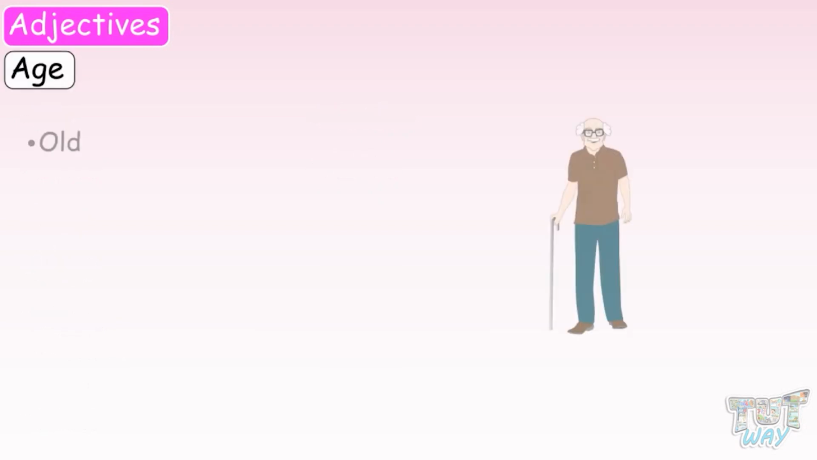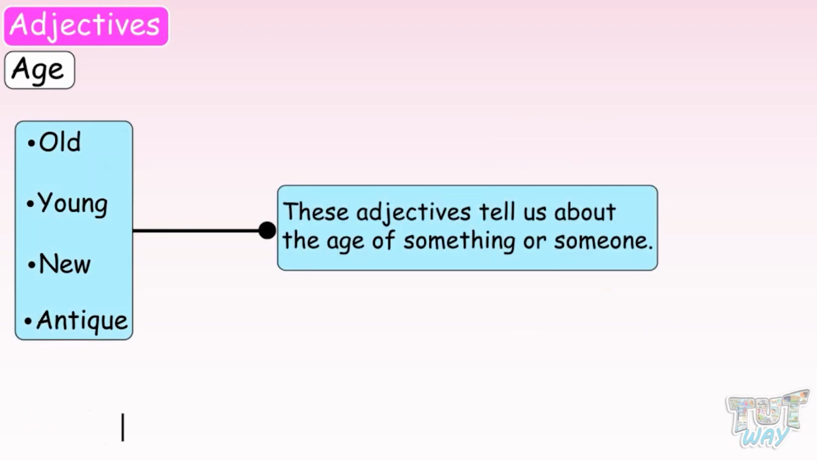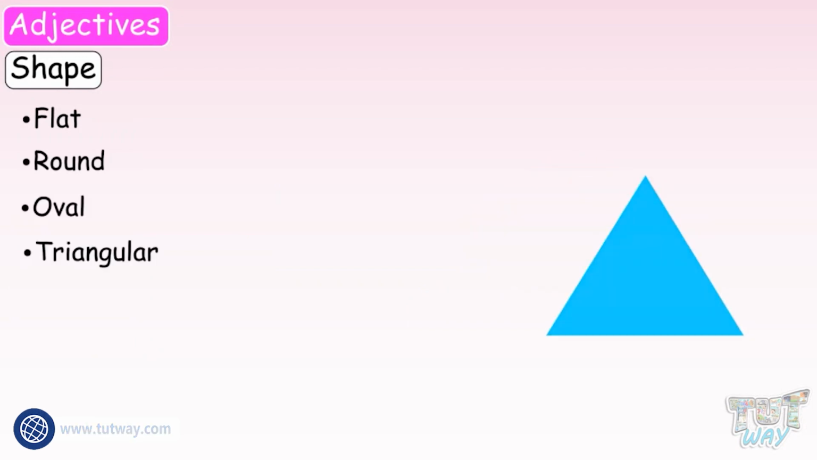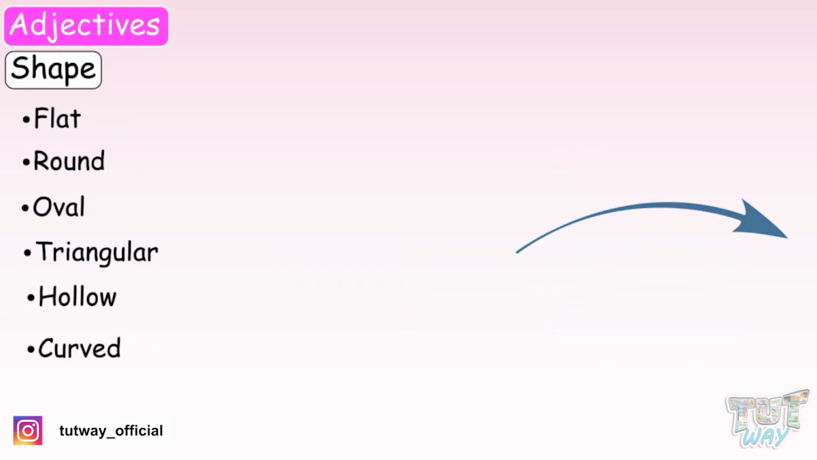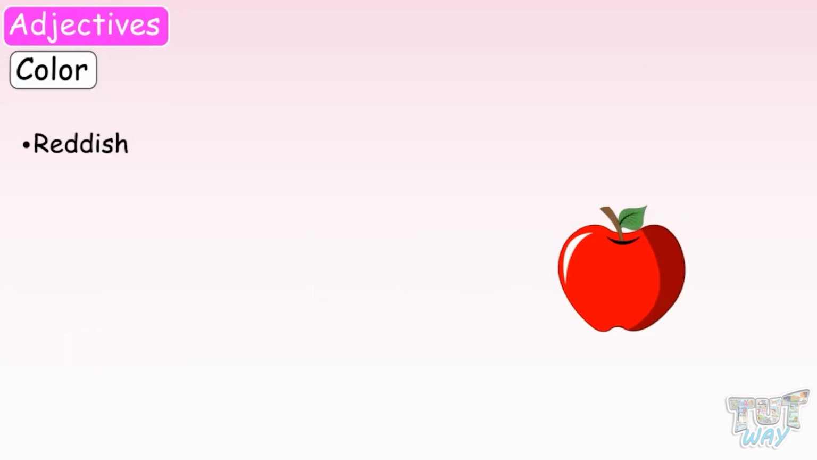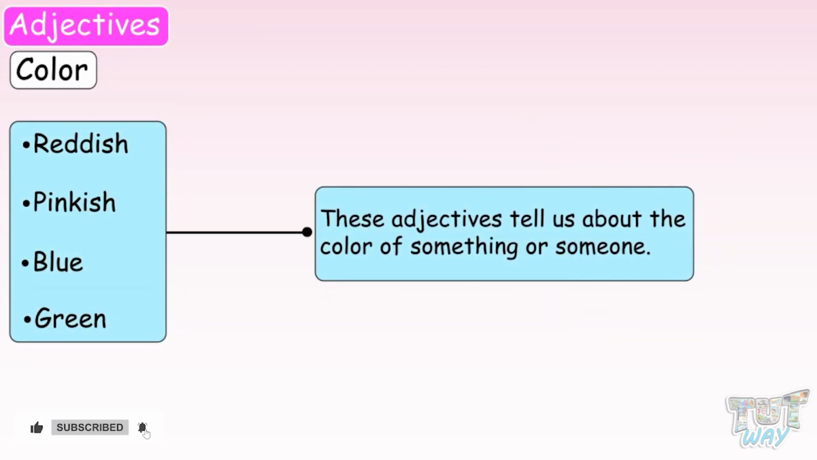Age: old, young, new, antique. These adjectives tell us about the age of something or someone. Shape: flat, round, oval, triangular, hollow, curved, chubby. These adjectives tell us about the shape of something or someone. Color: reddish, pinkish, blue, green. These adjectives tell us about the color of something or someone.